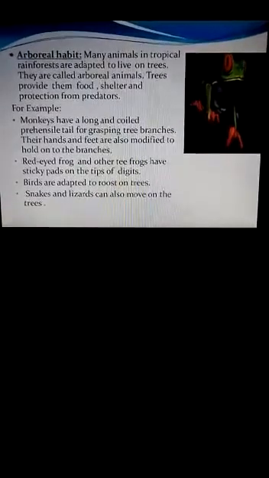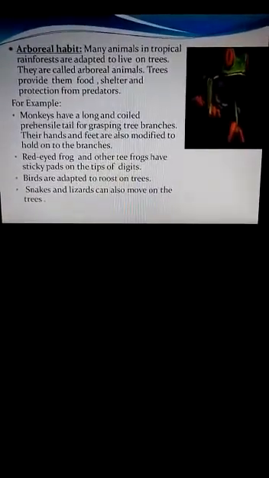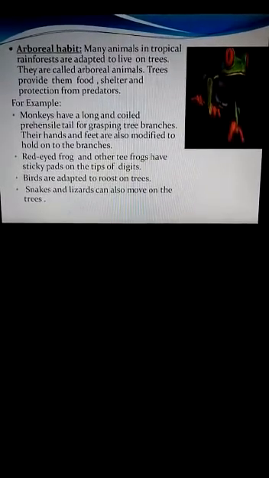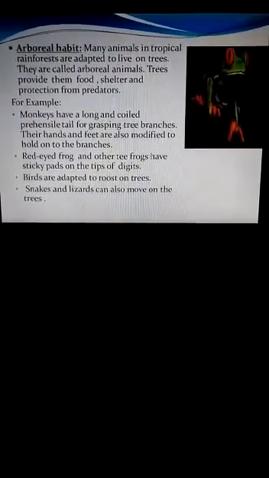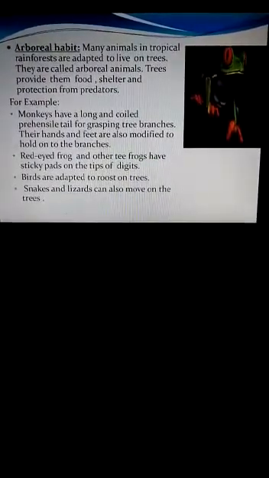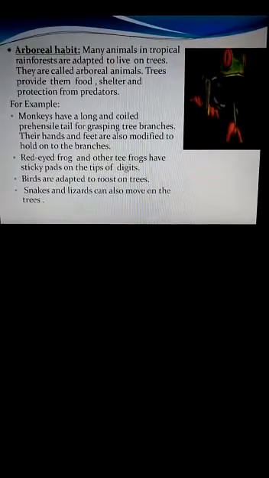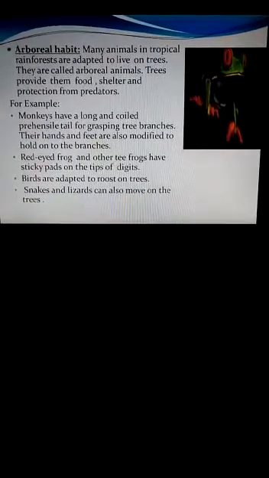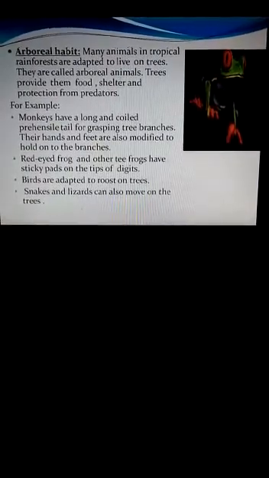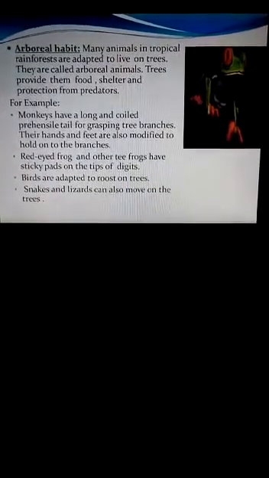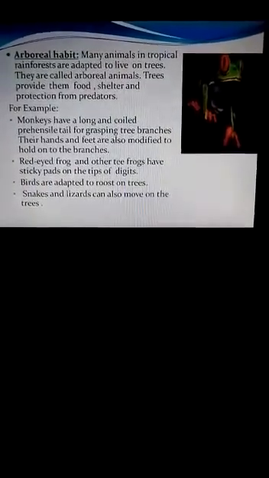These long tails help them to move from one branch to another. Their hands and feet are also modified to hold on to the branches. That is, they have grasping feet with an opposable thumb.